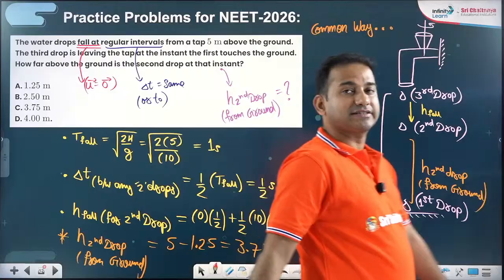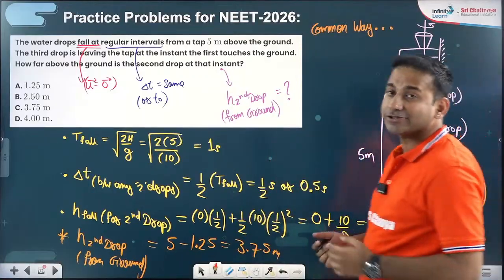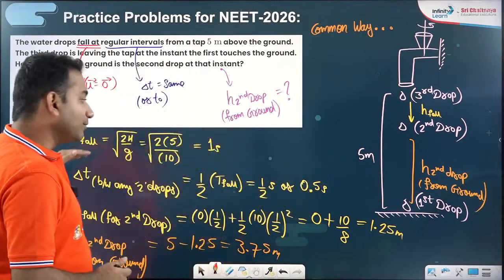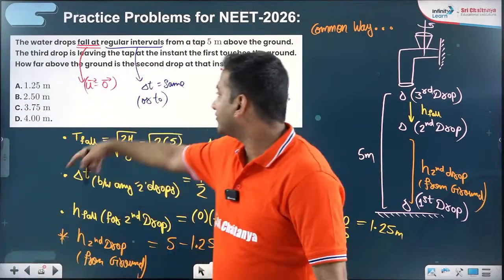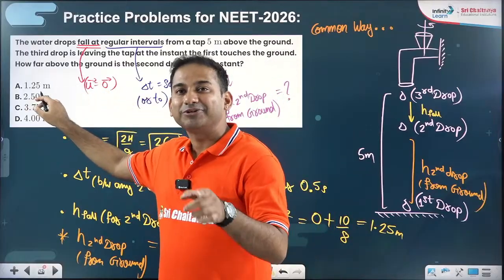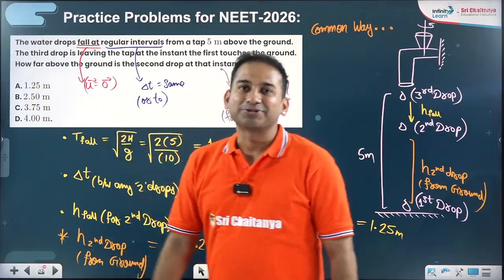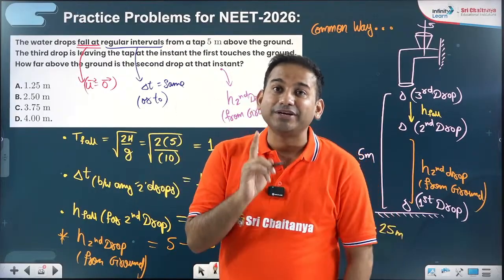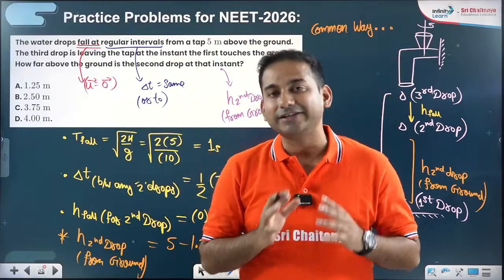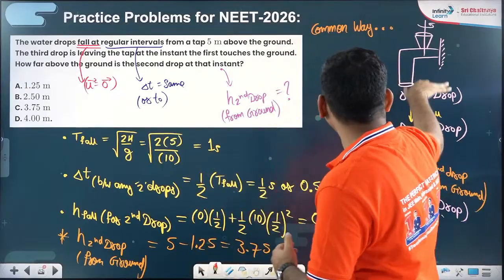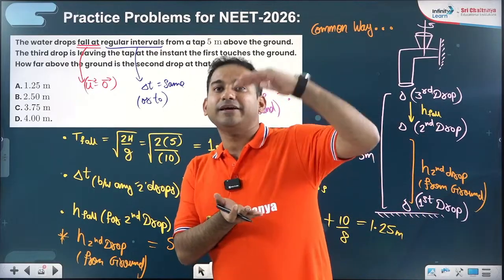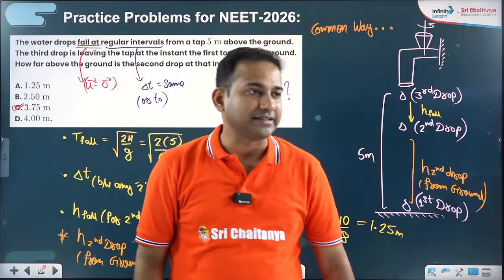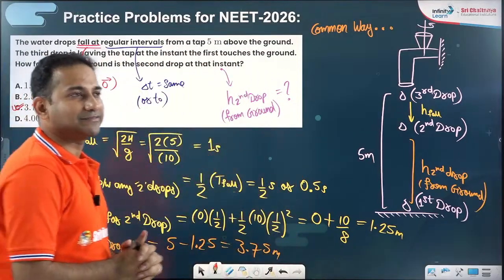Mostly people make this mistake, and I have already mentioned, it's a NEET PYQ. Most of the aspirants made this mistake that the moment they got the answer as 1.25, see, one of the options is 1.25 and the examiner puts 1.25 as option A. So most aspirants will be happy, simply tick mark and bubble it, but you need to read the question very, very carefully. They are not asking the height of fall, they are asking you the still remaining height above the ground. So that is 3.75 meter. Option C, very nice, 3.75 meter.